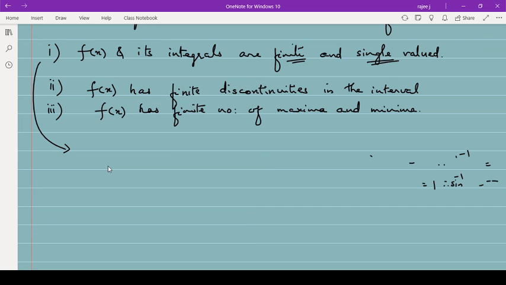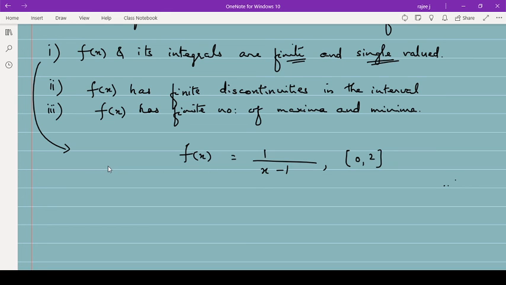Now the second condition is that f of x has finite discontinuities. Finite discontinuities means, say for example, if I say f of x equal to 1 upon x minus 1 in the interval 0 to 2, then you can have the value for x as x equal to 0, x equal to 2, and any value between 0 and 2.